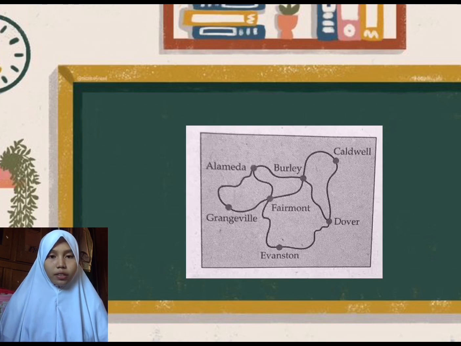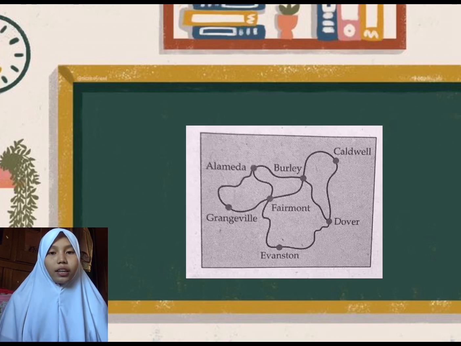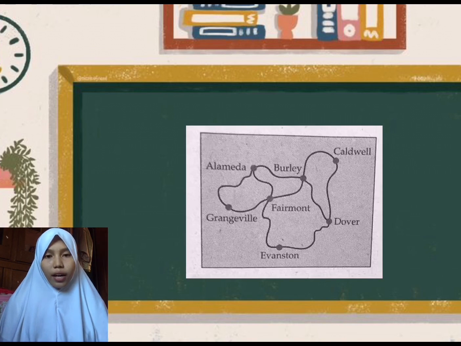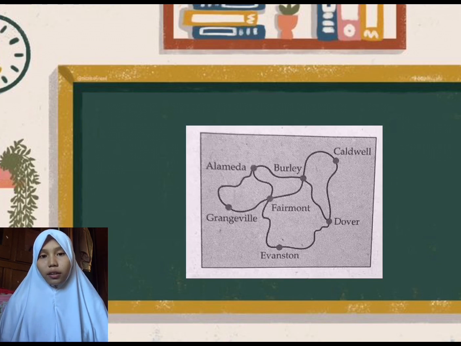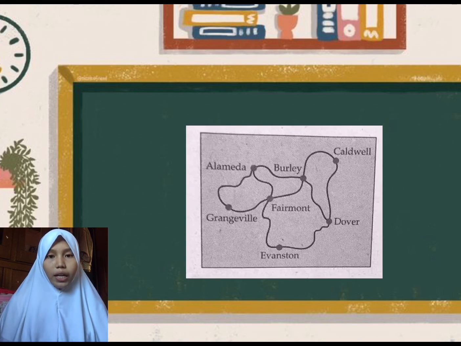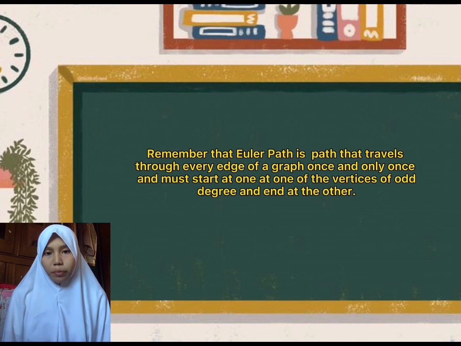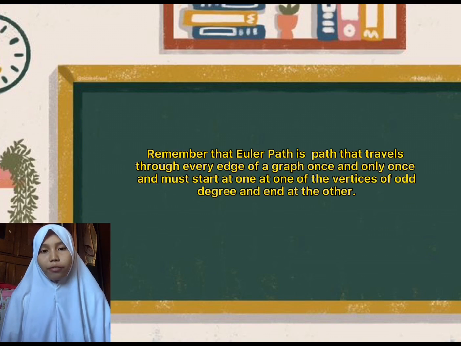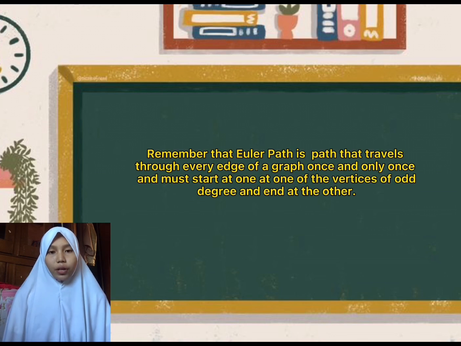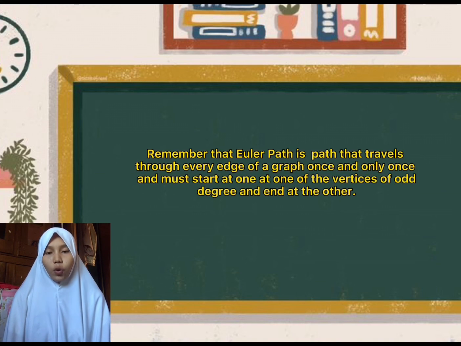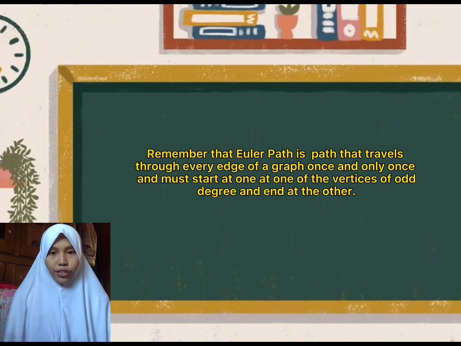Because A and B, abbreviating the cities, are of odd degree, the photographer must start at one of these cities. So with a little experimentation, we find here that one Euler path is A, B, C, D, B, F, A, G, F, E, D. Remember that an Euler path is a path that travels through every edge of a graph once and only once and must start at one of the vertices of odd degree and end at the other.